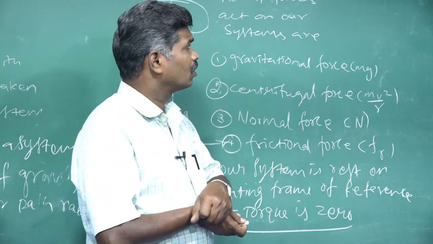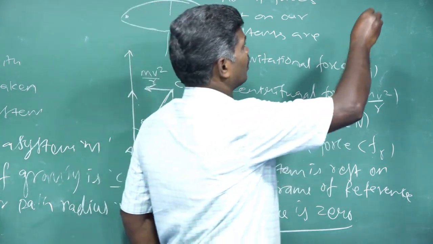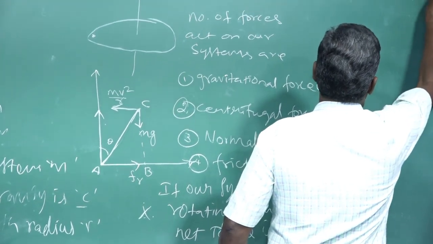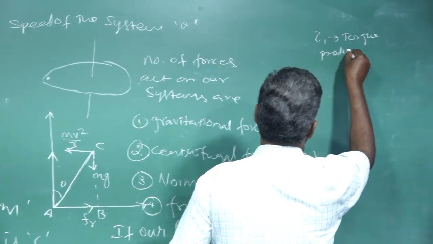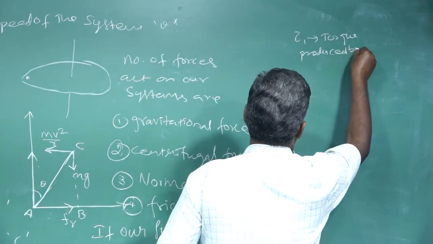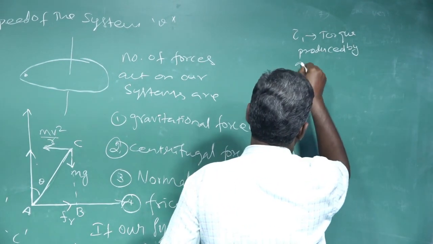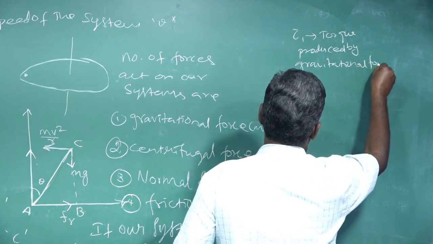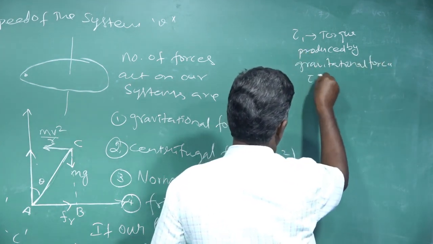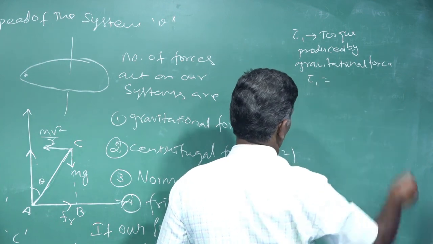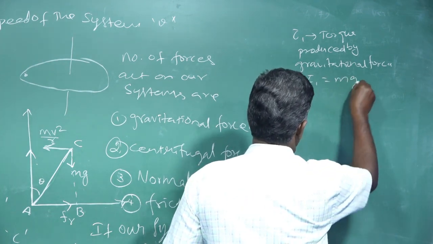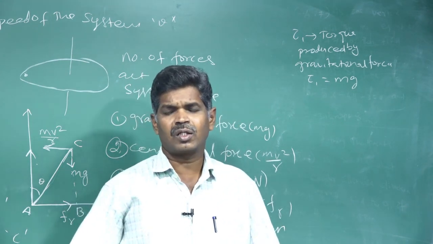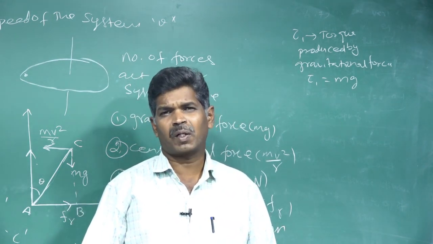So we have two torques in our system. The first torque is produced by the gravitational force. That value is tau 1 equal to mg into AB, because torque equals force into perpendicular distance.